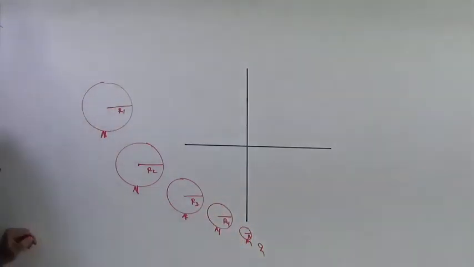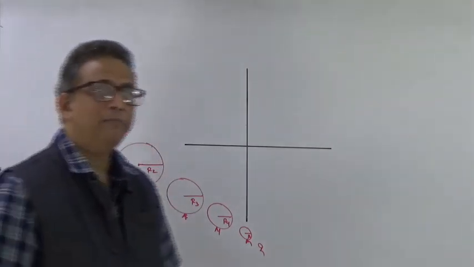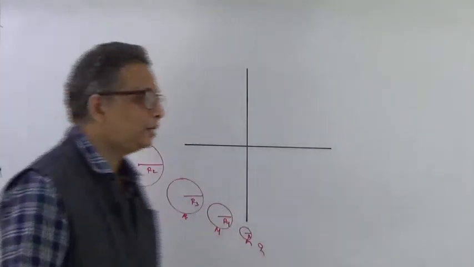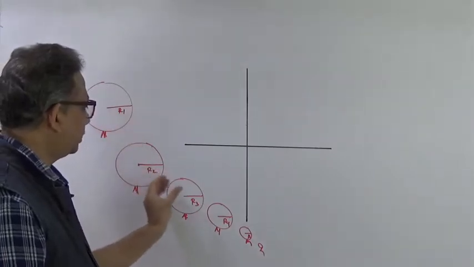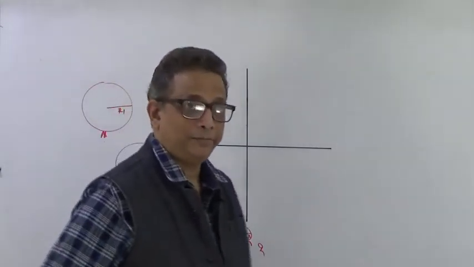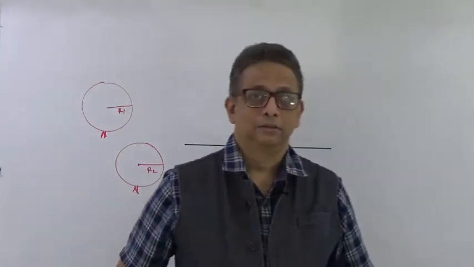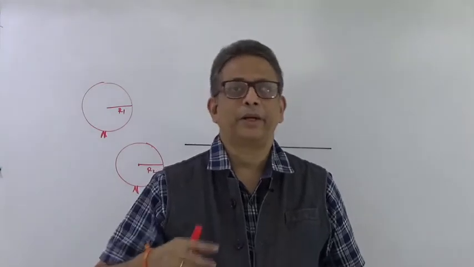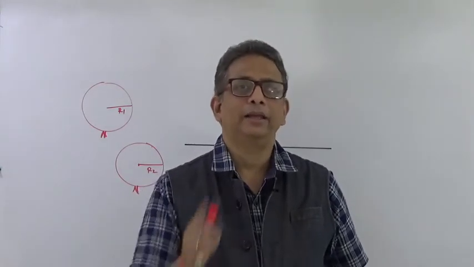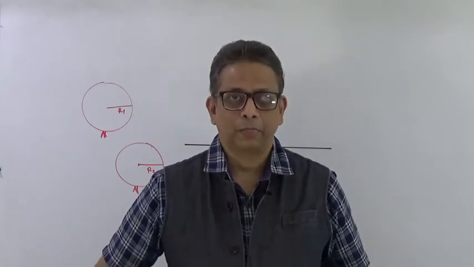It will go to the minimum radius. So here, as time passes by, the radius is going on shrinking. The radius is reducing at a particular rate. So if I am able to measure that rate, then I can predict and I can tell you at any given time what would be the radius of that particular sphere.